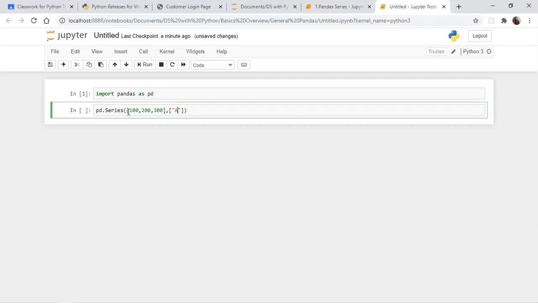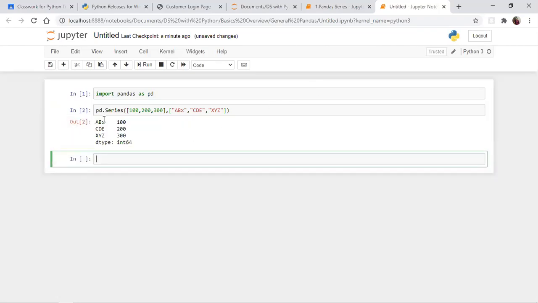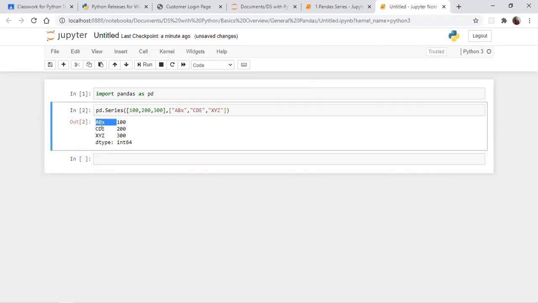Here I'm just giving A, B. And then we need to give one more name now. See the output, your key name, key value. Like this we are getting now.